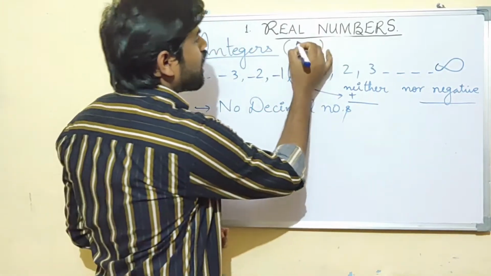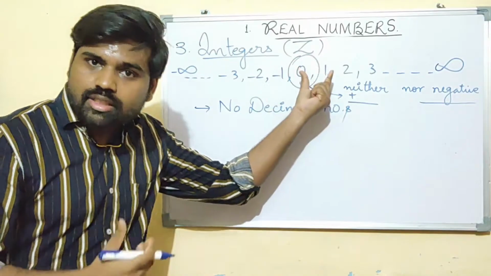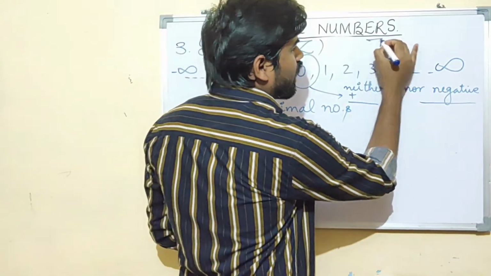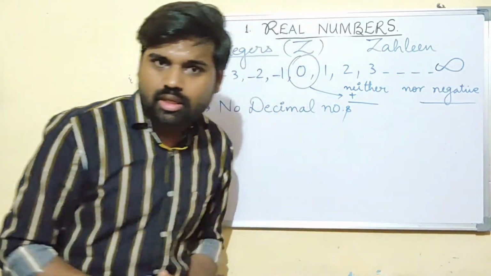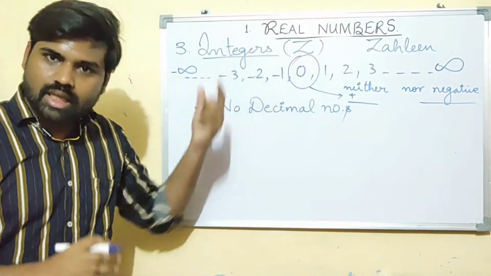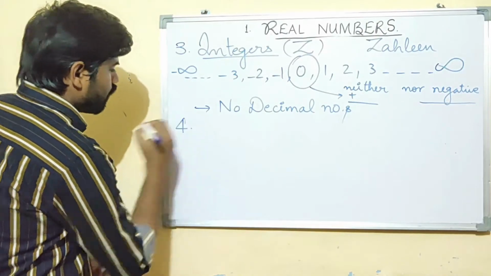No, it is Z. Why is Z used and not I? Because Z comes from a Greek word, zahlen, which means numbers, and Z is used to represent integers.